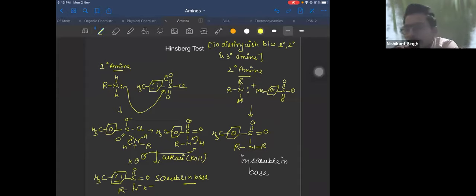Is this last chapter of organic chemistry? Biomolecules and all also come in organic chemistry, but they do not involve reaction mechanism. They are direct reactions with structures. So mechanistically, you can say this is the last chapter of organic chemistry. After this, you'll not see mechanisms.